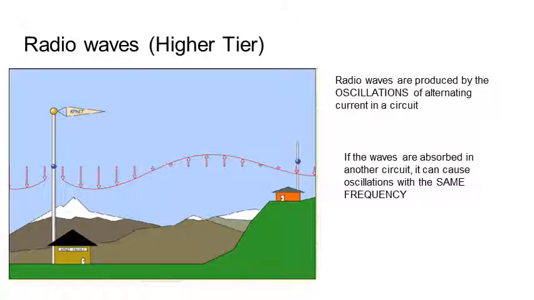The important thing to remember is that the frequency is going to be the same in the first circuit and the second circuit. So if I'm alternating at 50 hertz here to make radio waves with a frequency of 50 hertz, then this circuit is going to start oscillating at 50 hertz. So I'm going to get alternating current at 50 hertz in this circuit as well.